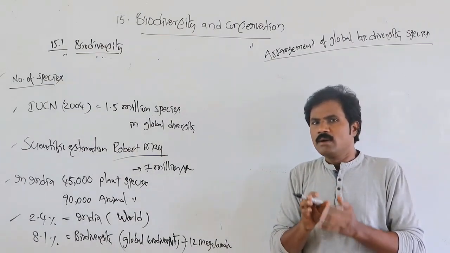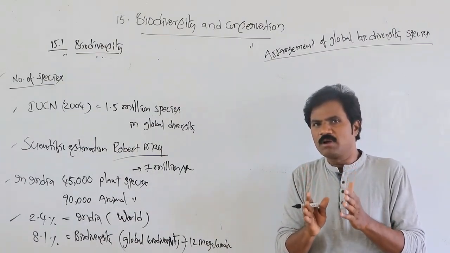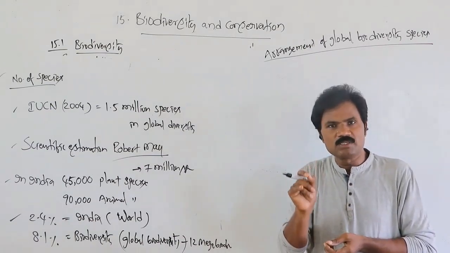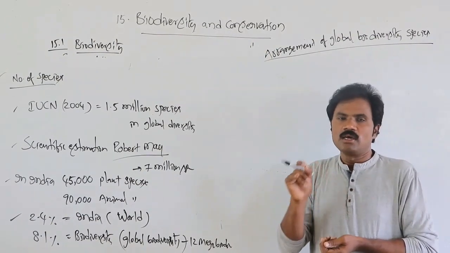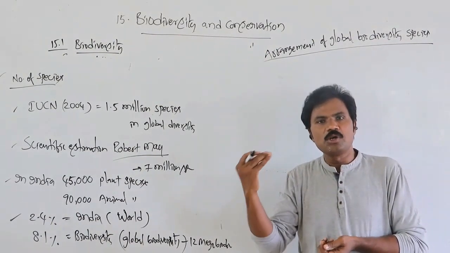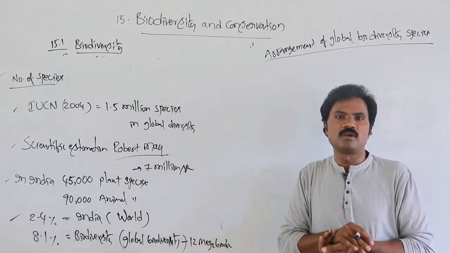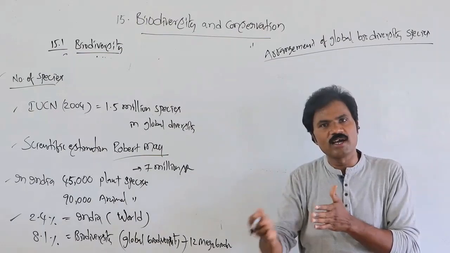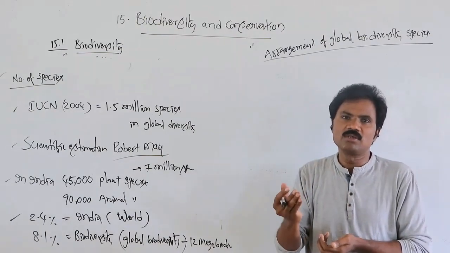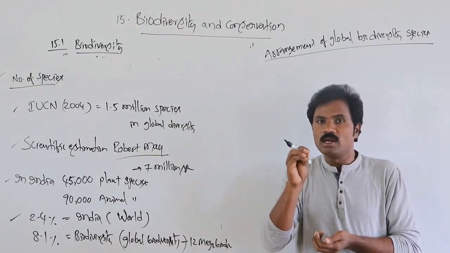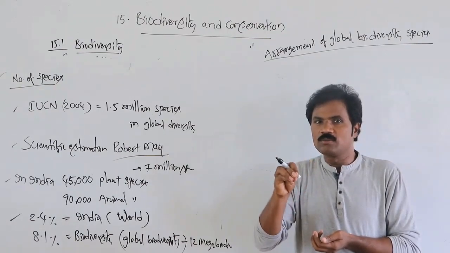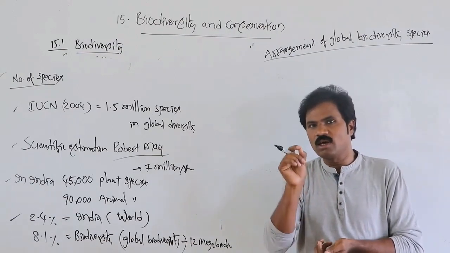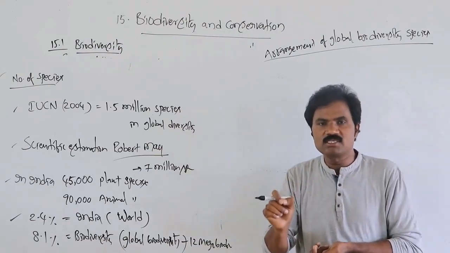In this one, the maximum number of organisms are related to animals. That means 70% of the animals are present. Remaining, nearly 22%, are plants. In plants, the maximum is occupied by fungi. What type of organisms in animals occupies the maximum percentage? Your answer is the insects.